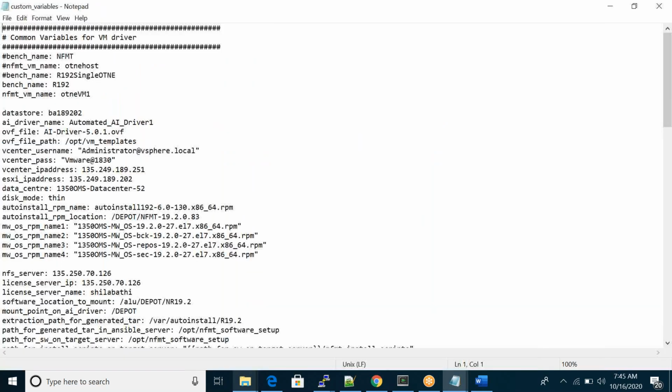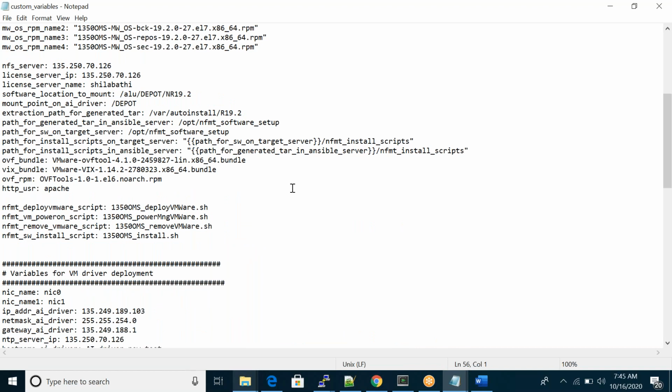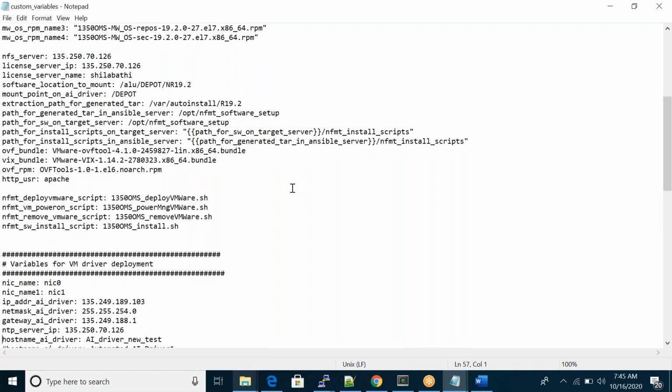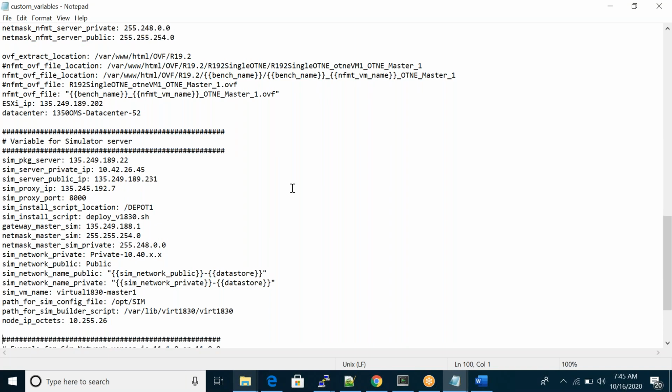Whatever variables you think of while writing playbooks or designing these things, I mention them all in one file, in some external file.